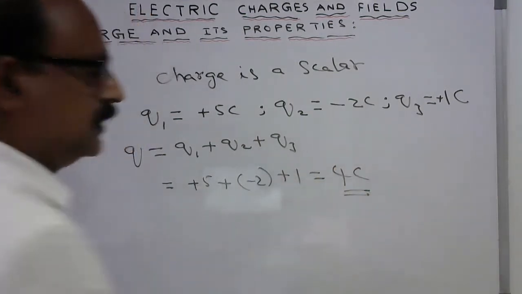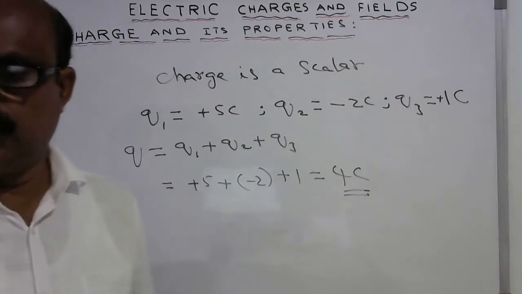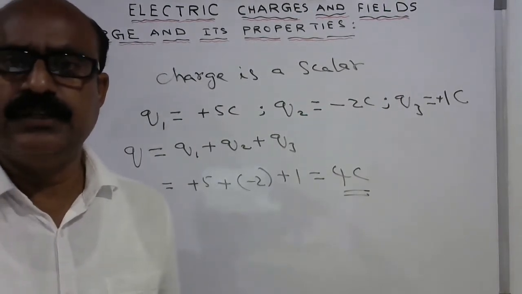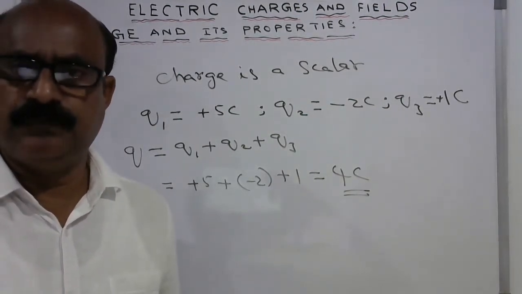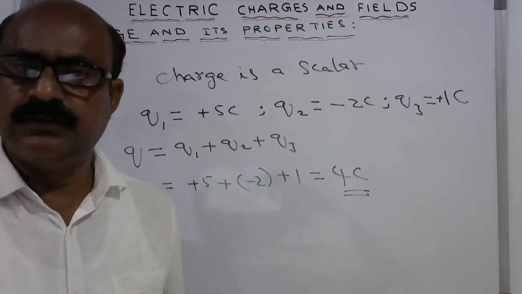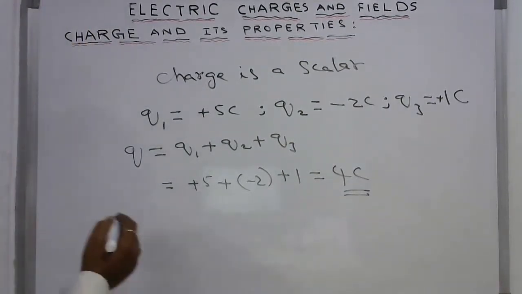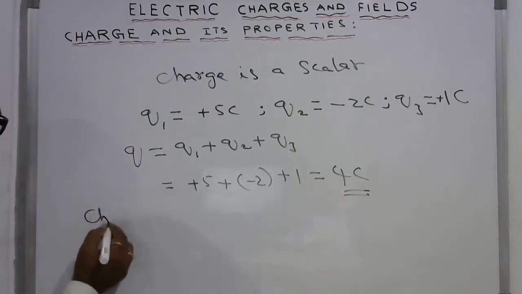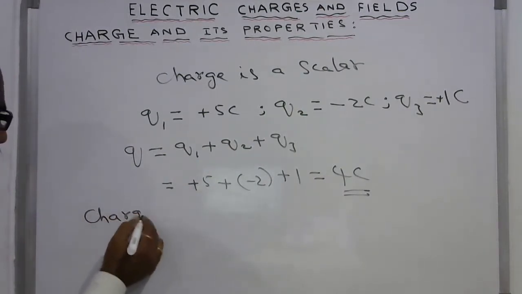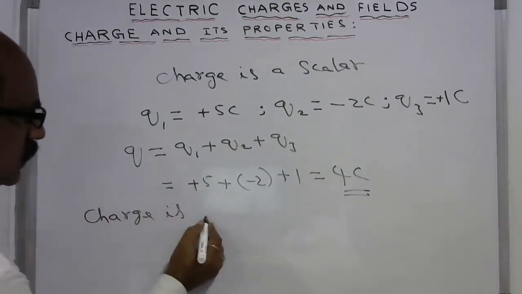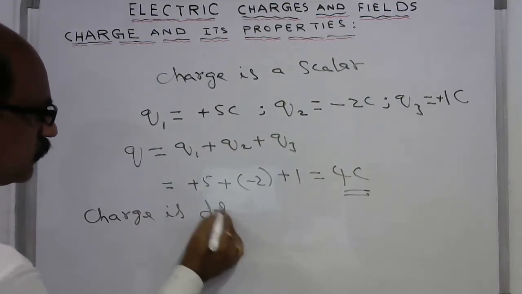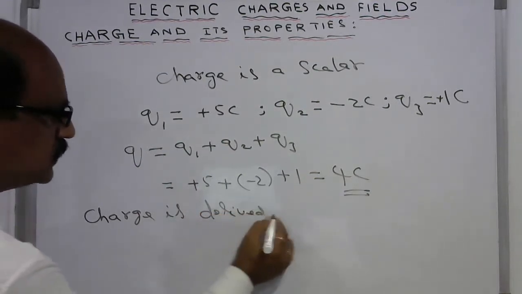So this is the net charge. So charge is a scalar quantity, and charge is a derived physical quantity.